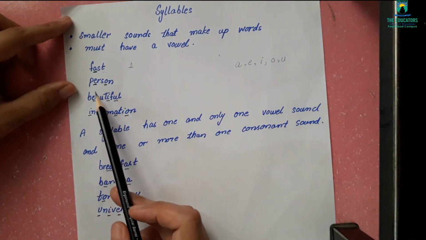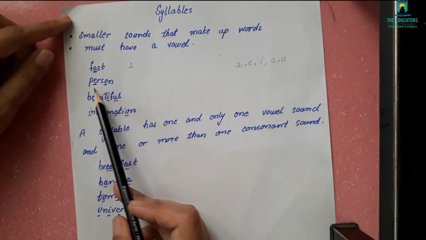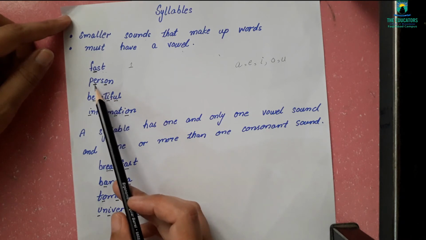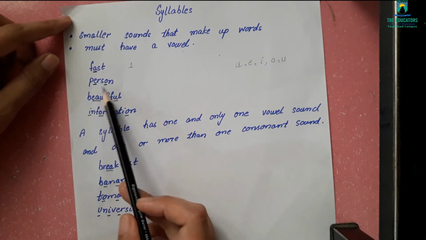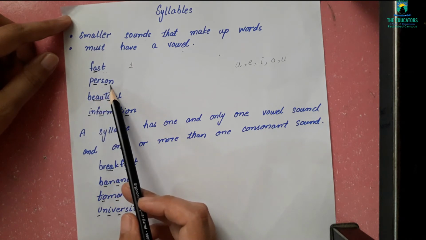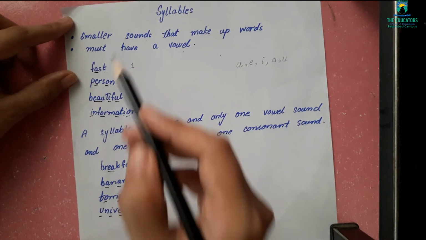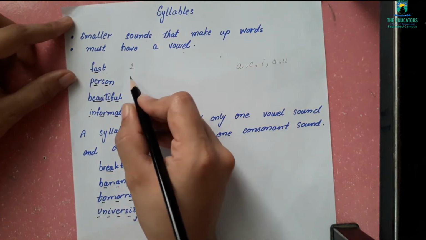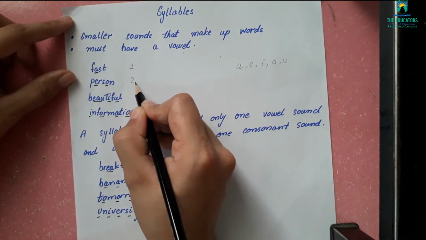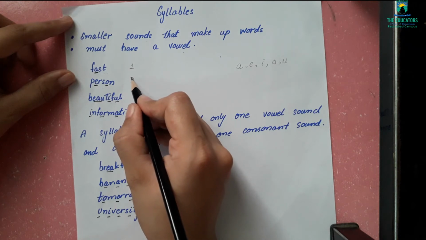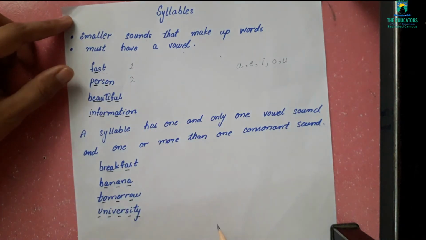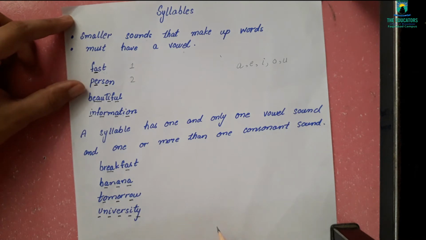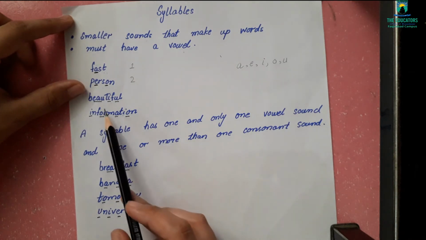Now the second word is person. Now tell me how many vowel sounds are here? 2 vowel sounds. Per-son. So, how many vowels sounds are there in the second word? There are 2 vowel sounds, so there are 2 syllables. Okay? How many syllables are in the second word? 2 syllables. The third word is beautiful.